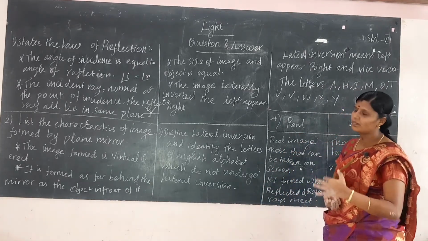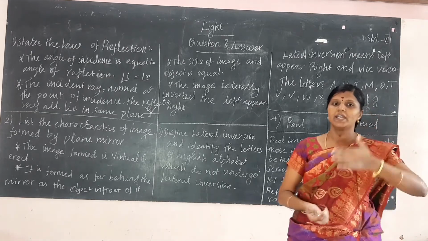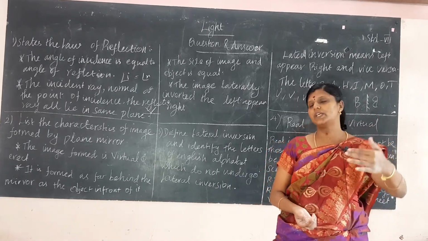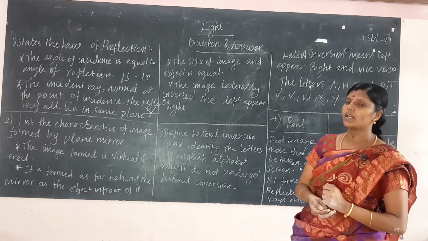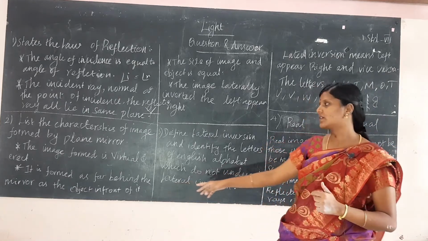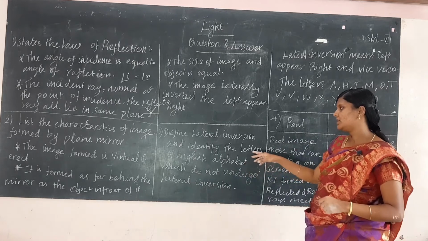The size of the image and the object is equal. Whatever the size of the object, the same size appears in the mirror. The image is laterally inverted, the left appears right. These are the characteristics of a plane mirror.